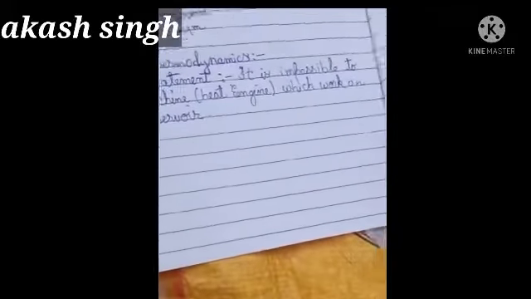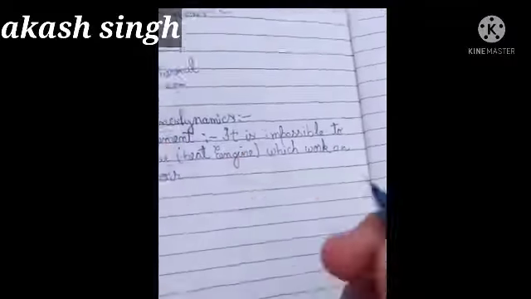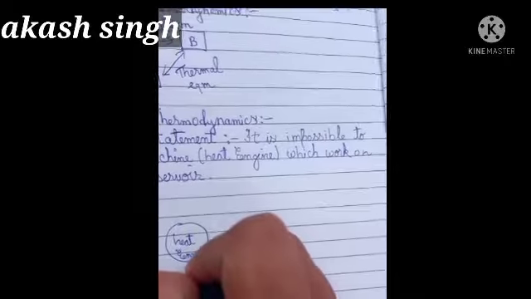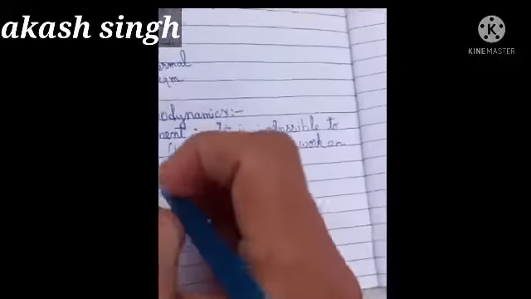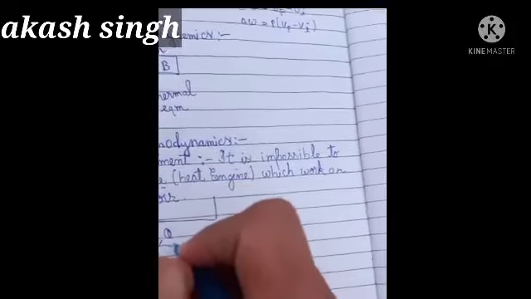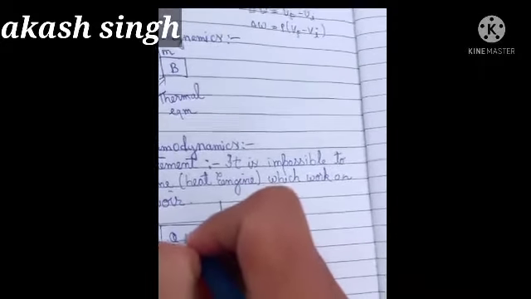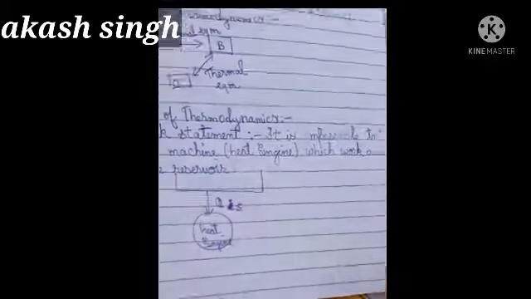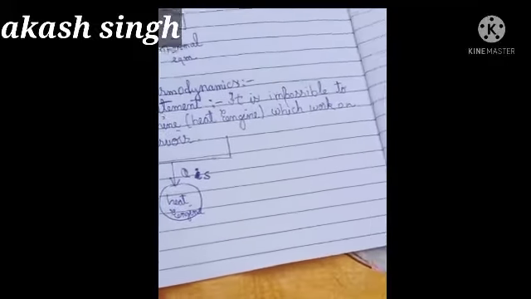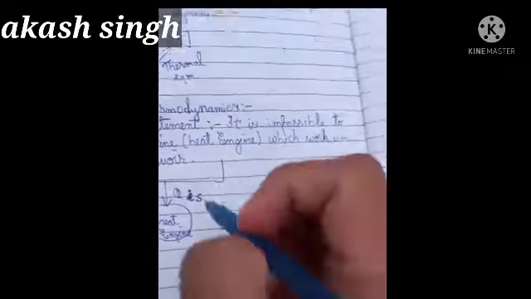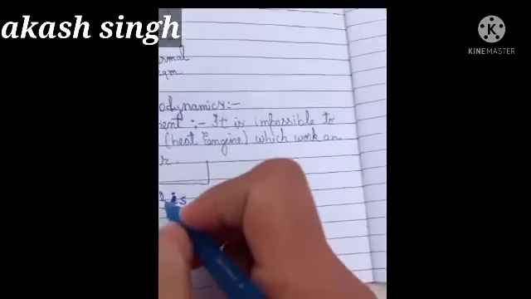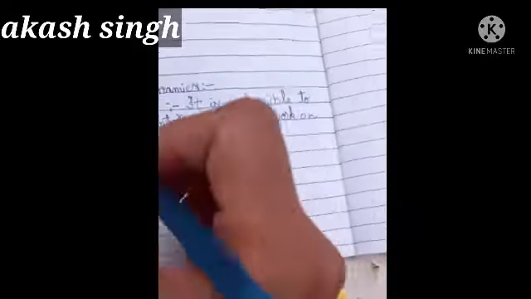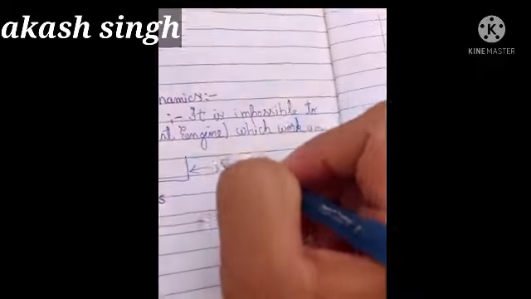So let me explain. Suppose this is your heat engine, okay? Suppose you have supplied energy Q to this heat engine. Q initial, I am writing it as Q supplied. It's better to write it as Q supplied. This is supplied by you, either by burning coal or something else. You have supplied Q supplied energy to this heat engine. According to this statement, this is one reservoir, the first reservoir.